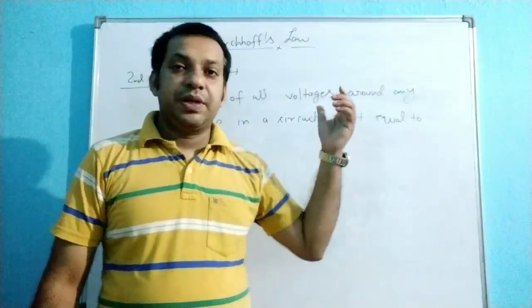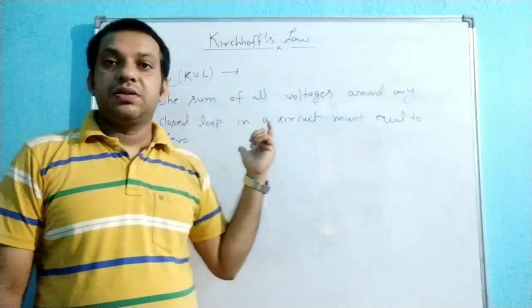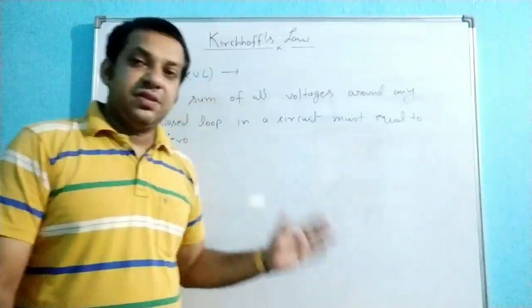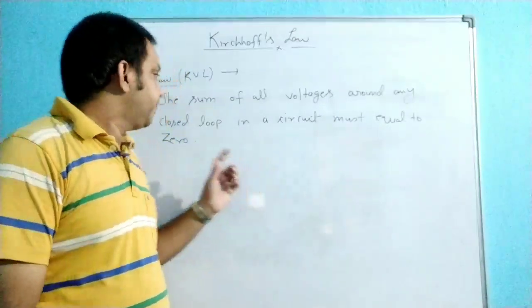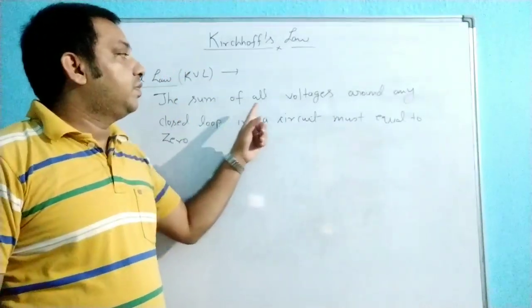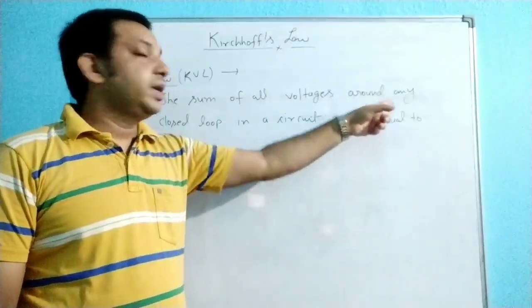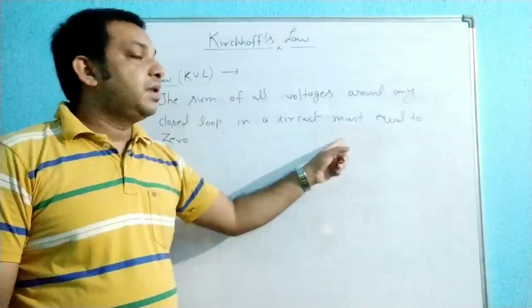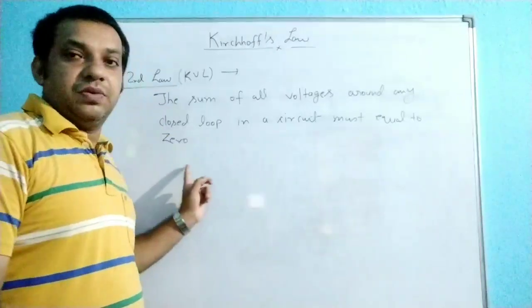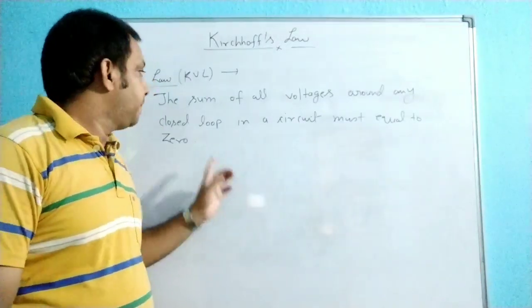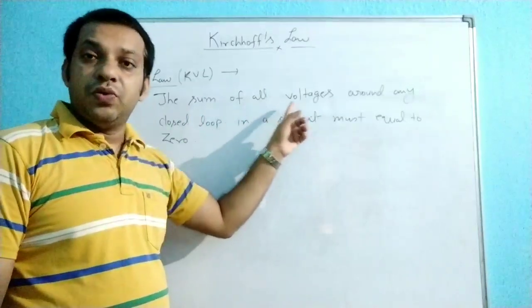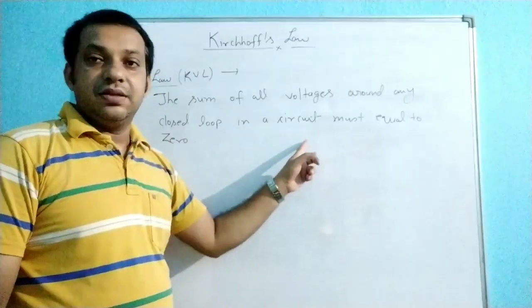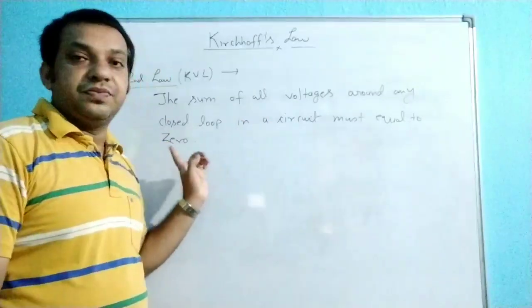And today's topic is Kirchhoff's second law, or Kirchhoff's voltage law. It is also known as the loop law. Just see the statement of Kirchhoff's second law: the sum of all voltages around any closed loop in a circuit must equal 0. I am repeating again: the sum of all voltages around any closed loop in a circuit must equal 0.